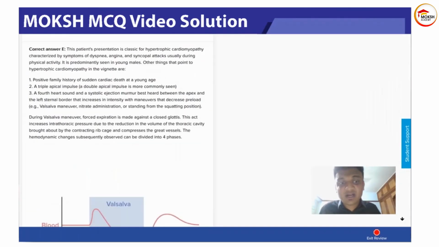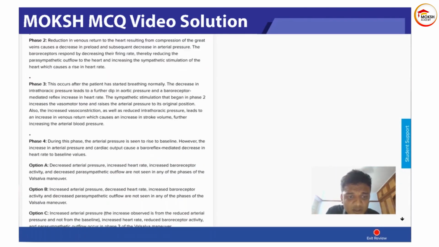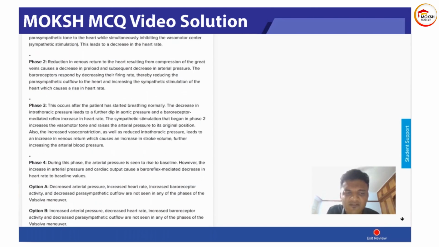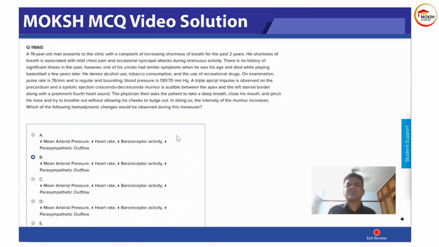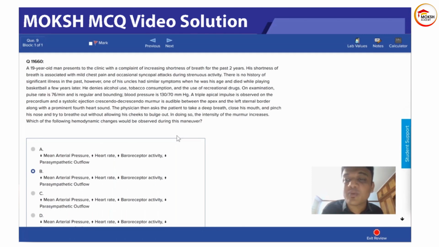Okay, so this is a difficult question. When you see the explanation, it will talk about Valsalva maneuver and phase 1, phase 2, phase 3, phase 4, and so on. This is out of the scope of Step 1, guys. You are preparing for Step 1. This explanation is not for you, but I can make answering this question easy. The question is good, but the explanation is not.